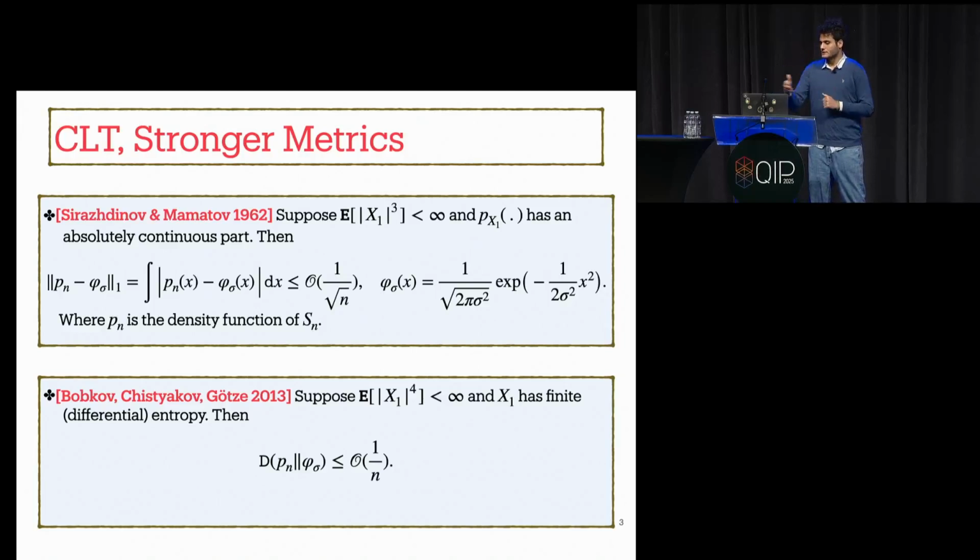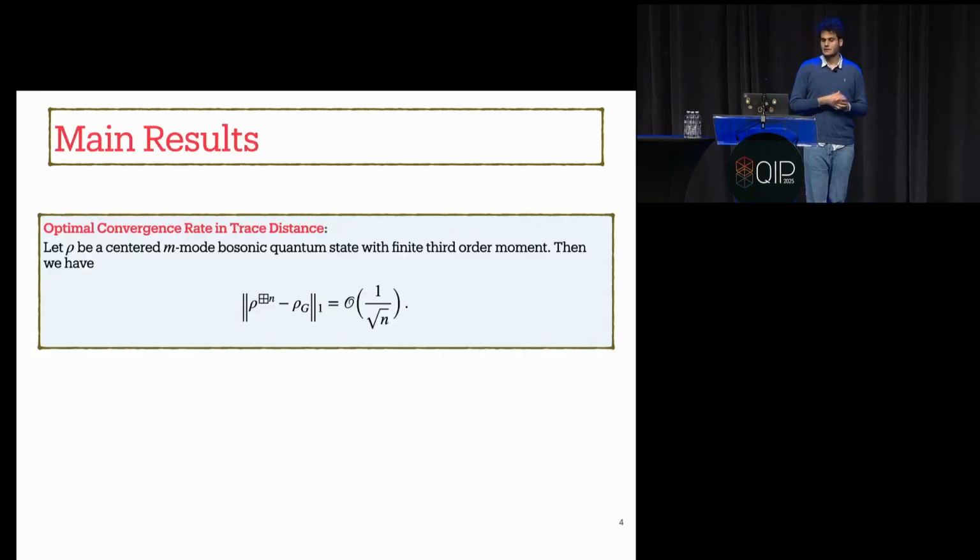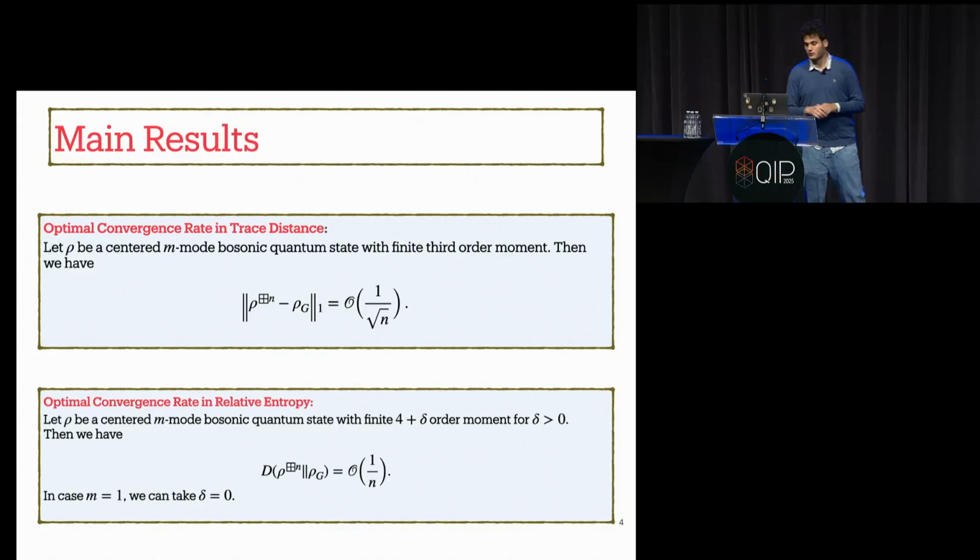In this work, we translate these two results to the quantum setting. For the first result, we showed that for ρ, a centered M-mode bosonic quantum state with a finite third order moment, the n-fold convolution of ρ converges to a Gaussian quantum state with the same first and second order moments as ρ in the sense of trace distance at the rate of 1 over the square root of n. And for our second result, we showed that for ρ, assuming the finiteness of the 4 plus delta order moment, where delta could be any strictly positive number, ρn converges to ρg in the sense of relative entropy at the rate of 1 over n.